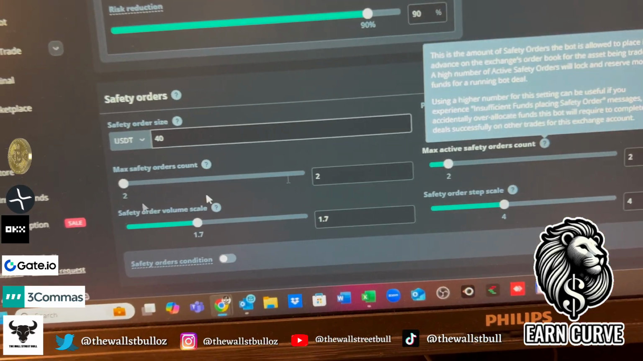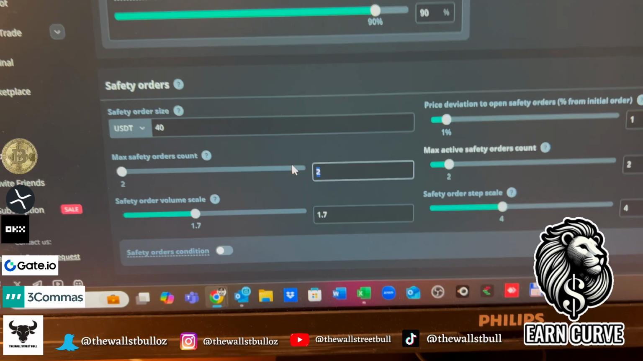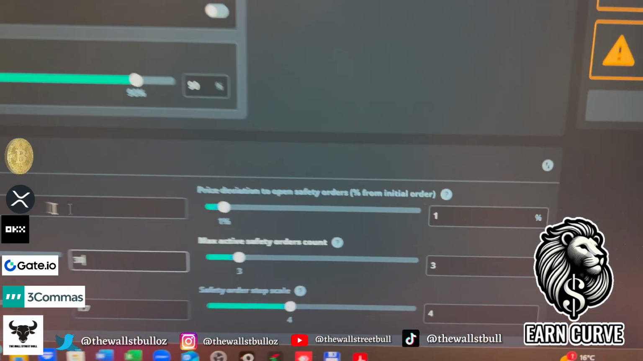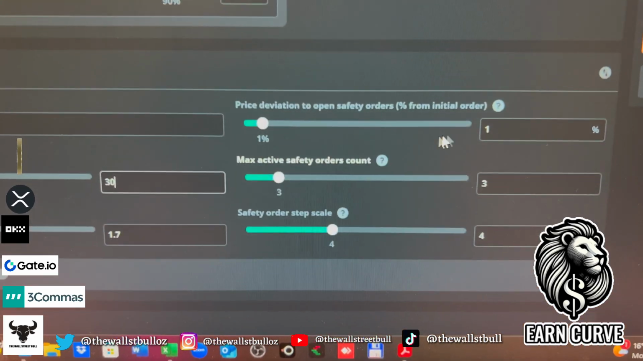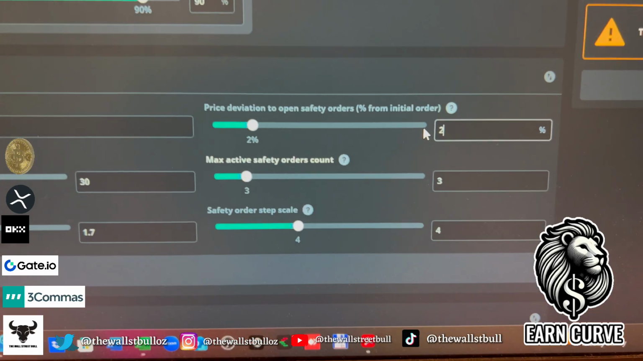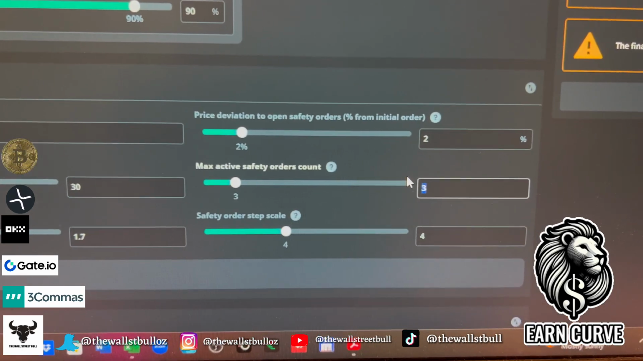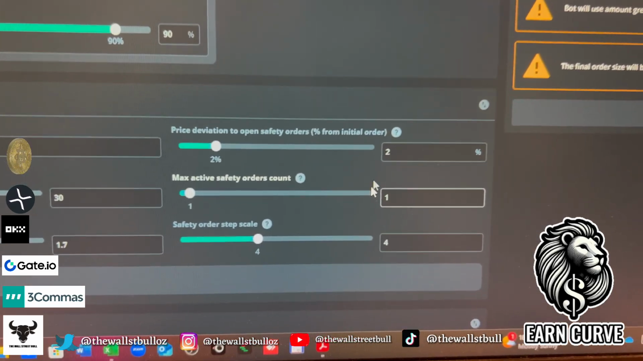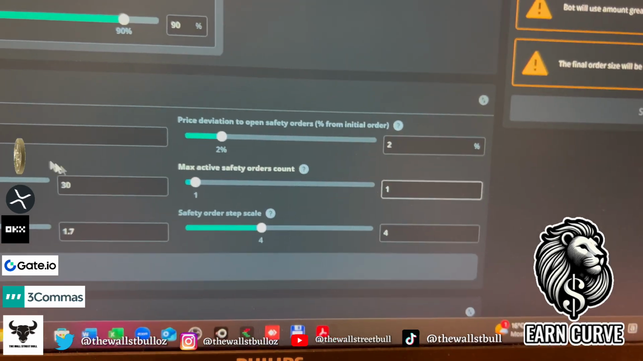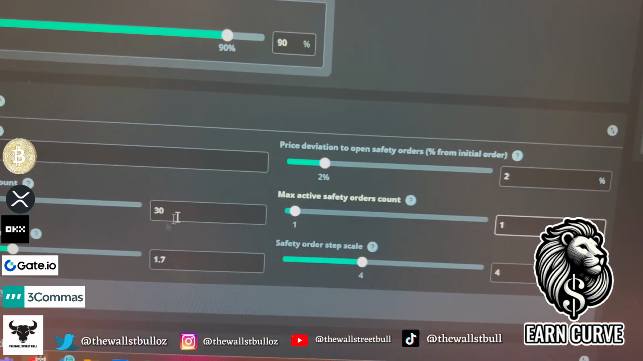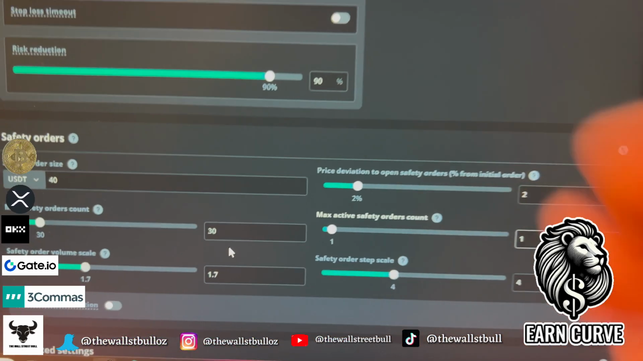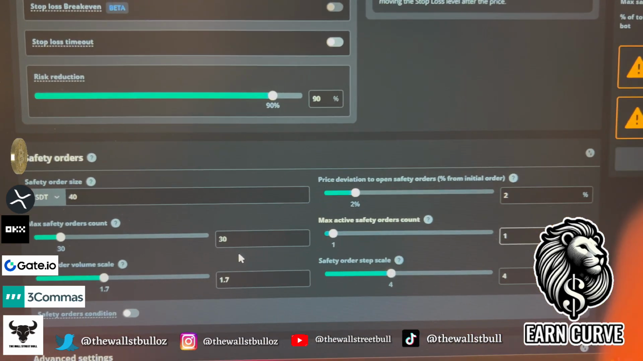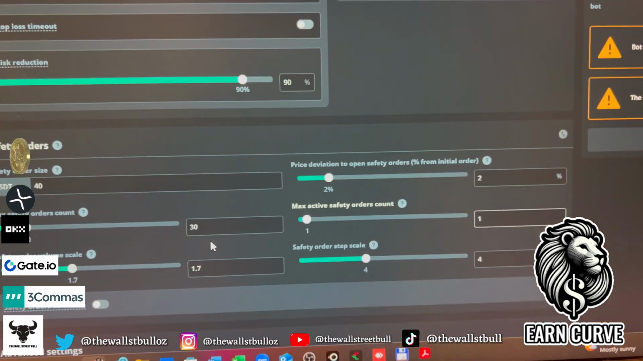Now, it's maximum safety orders count. I'm going to set to 30. Now, come up here, price deviation to open a safety order. I'm going to go 2%. Max safety orders. I only want 1 safety order in the book at each time because, again, if you're setting up for trading 30 safety orders, it's going to take up a lot of money. That means it's basically going to keep dollar cost averaging into the deal when the price drops.